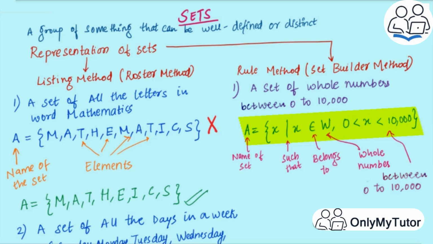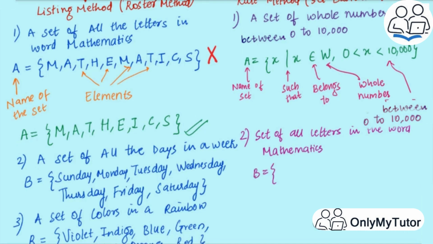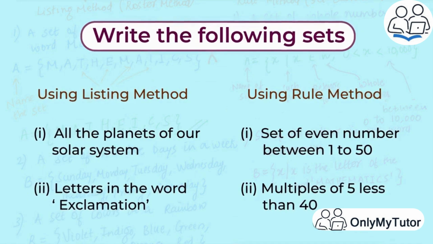Now, was this a little difficult? Let's try another set. Can we represent the set of all letters in the word mathematics in the form of a set builder form? Well, yes. Let's name this set B. B is a set of all x such that x is a letter of the word mathematics. Every set can be represented in the set builder form. Try a few of these sets in the form of listing as well as set builder method.